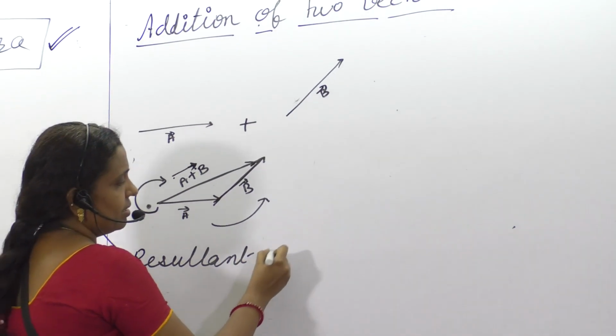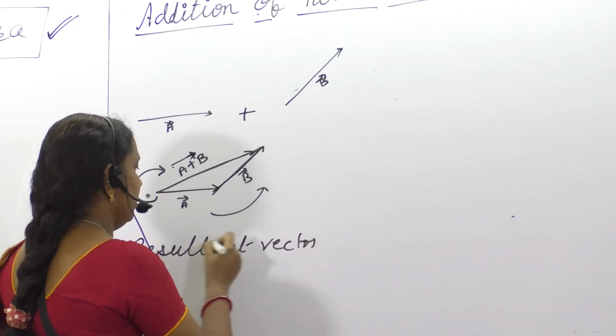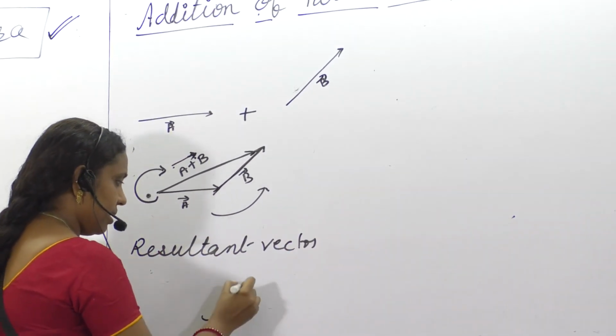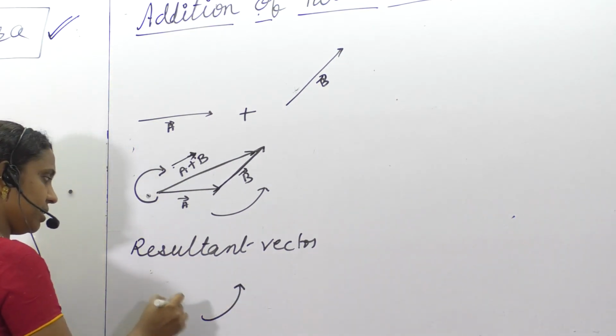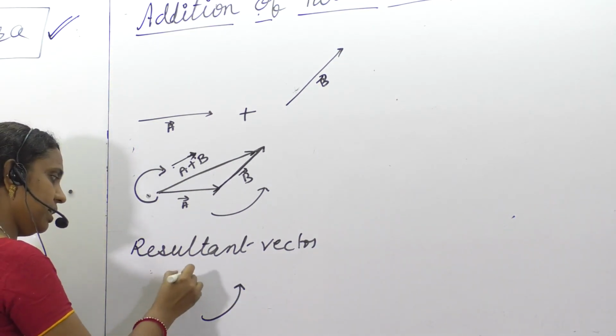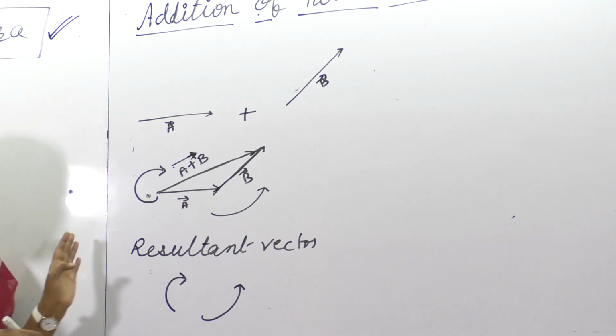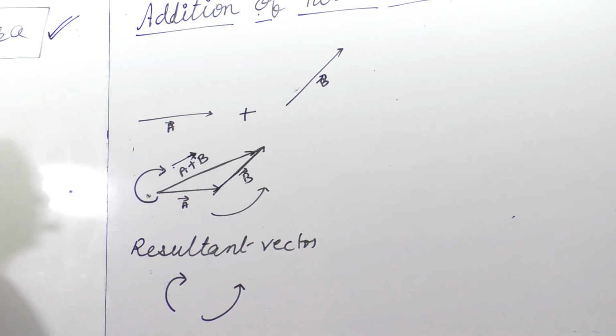Addition of two vectors gives what is said to be the resultant vector. If two vectors are going in this direction, the resultant vector should be taken from the other direction, the opposite direction.